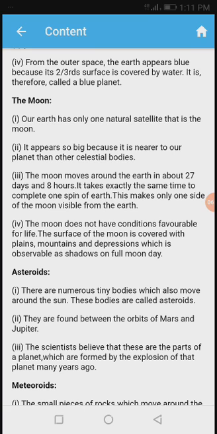The moon moves around the earth in about 27 days and 8 hours. It takes exactly the same time to complete one spin of its own. This makes only one side of the moon visible from the earth.